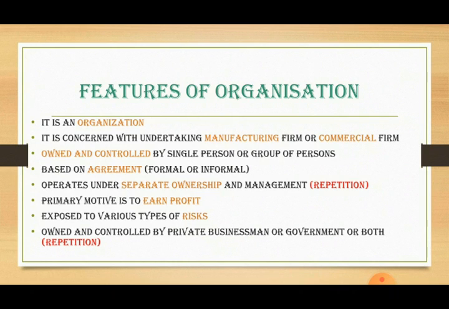Next is based on agreement, formal or informal. Children, commercial organizations are always based on agreement. The agreement may be written or oral. Next, operates under separate ownership and management. Children, this feature is repetition of point number 3, owned and controlled by single person or group of persons.